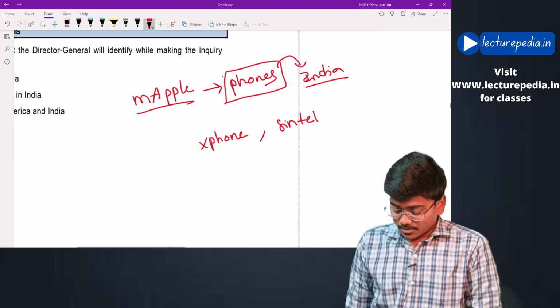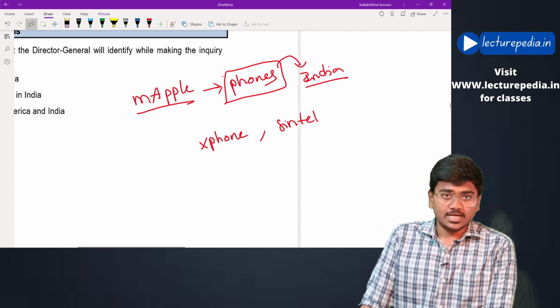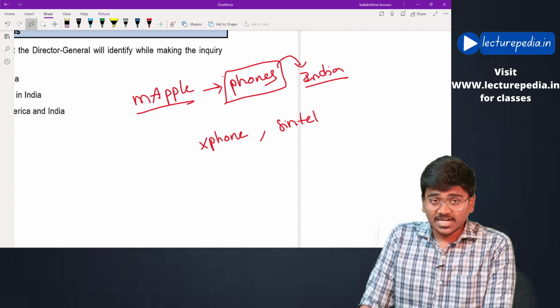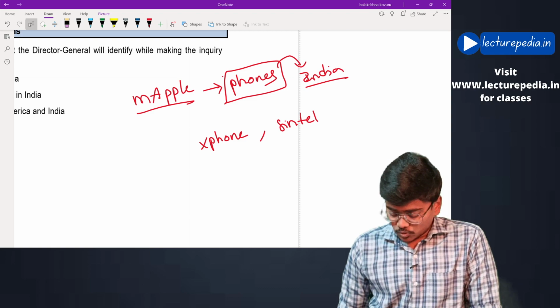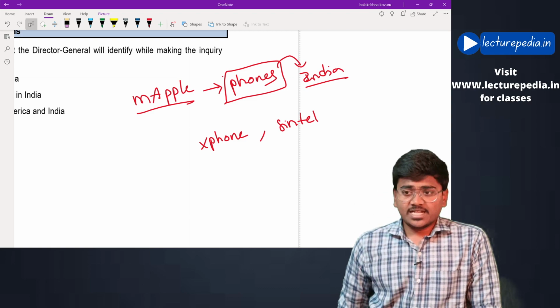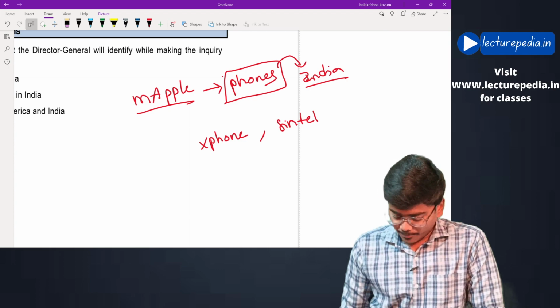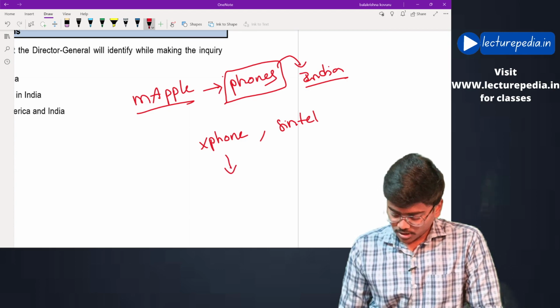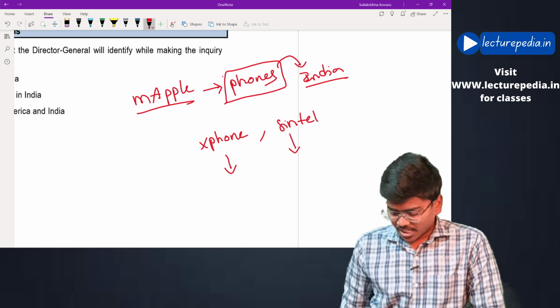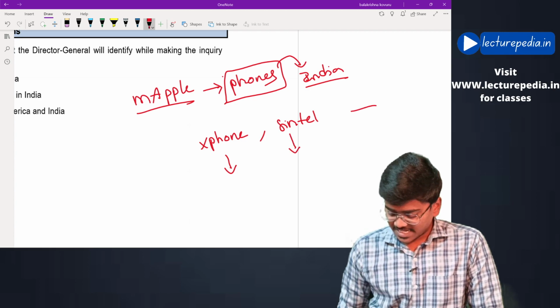Now, Maple has launched phones in India with a condition that the people in India have to purchase the phones of Maple either from Xphone or from Sintel, and also they can purchase separately as well.